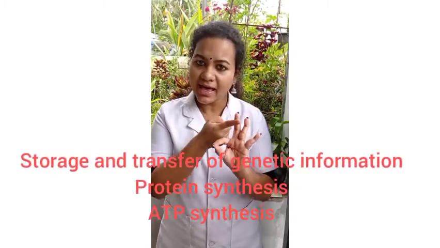The other major function of nucleic acids is ATP synthesis. ATP produces energy for our body. So, these are the major functions of nucleic acids: storage and transfer of genetic information, protein synthesis, and ATP synthesis. These are the major functions. Do all these functions occur only in humans?